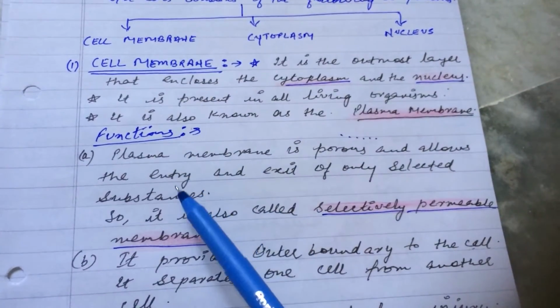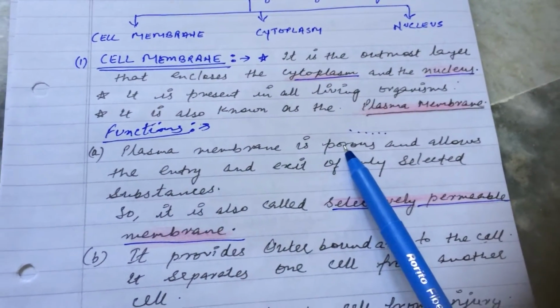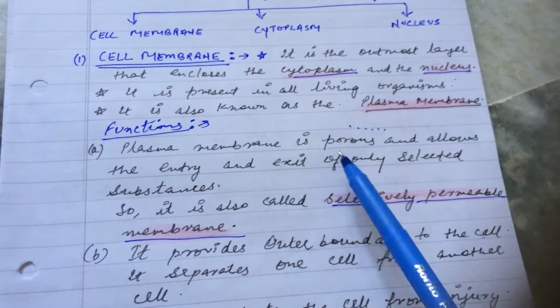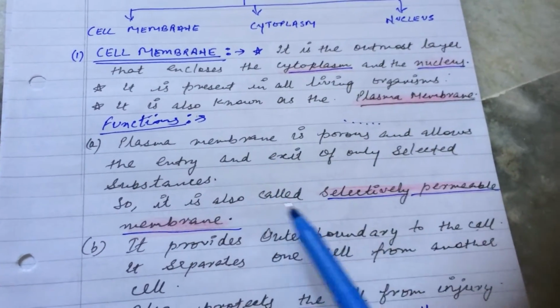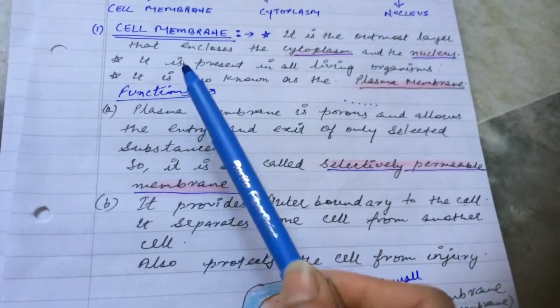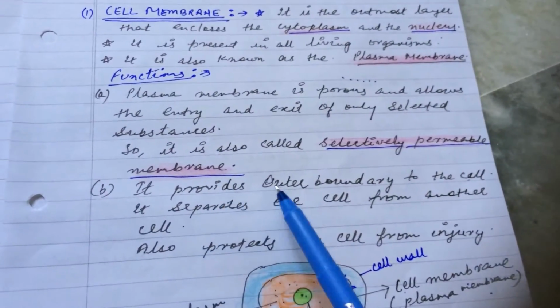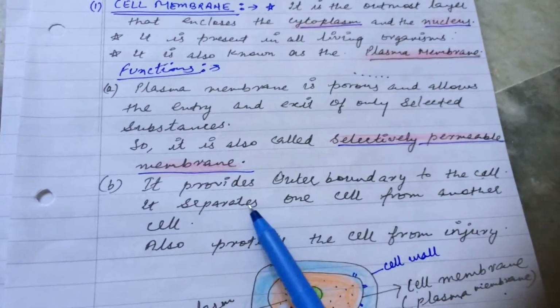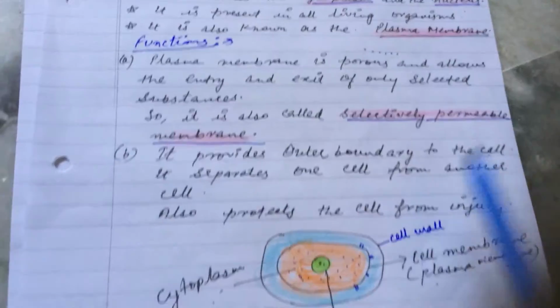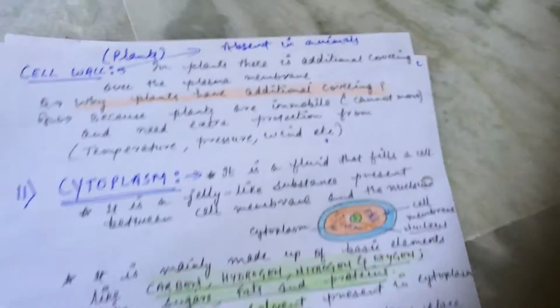Main function of cell membrane is what? It is porous. Porous means उसके बीच में छोटे छोटे होल्स होते हैं, पोर्स होते हैं. It allows selected things to move in and out. So that's why it is also known as selectively permeable membrane. Now another function of cell membrane is that it provides outer boundary to the cell. That means it separates one cell from another cell, and it also protects the cell from any type of injury. किसी भी तरह की इंजरी से उसे protect करता है.